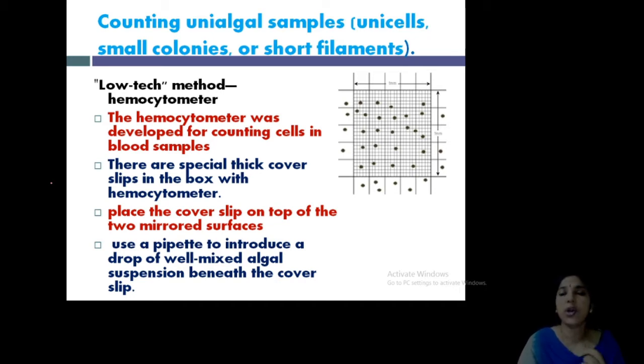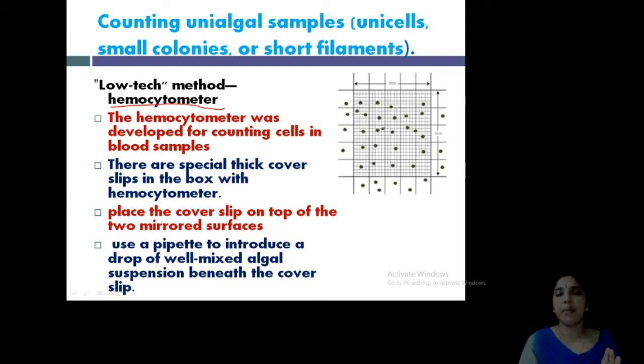Here also a low-tech method is there. The low-tech method is the hemocytometer. The hemocytometer is a common technique that we are using. Usually our blood samples, blood counting, you know the ESR counting, white blood cell counting, RBC counting, etc., are done for checking various diseases in our bodies. Usually laboratories do that using a hemocytometer. The same technique is applied here.